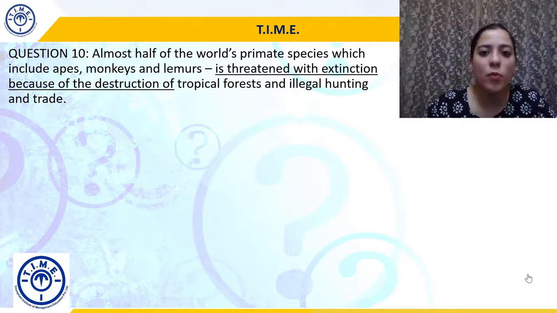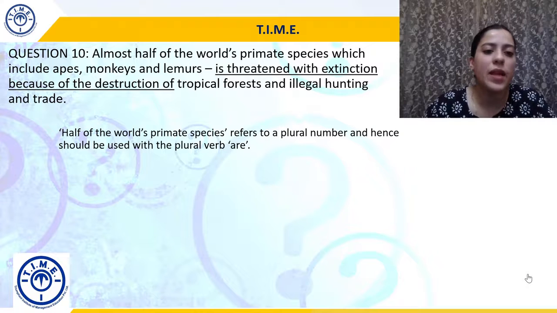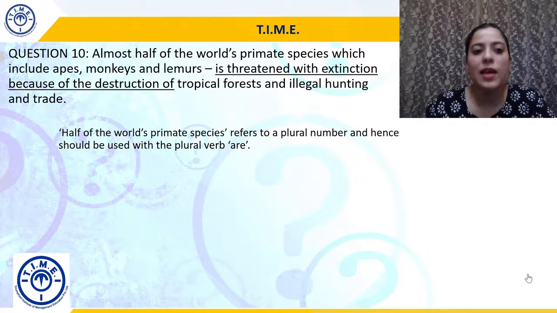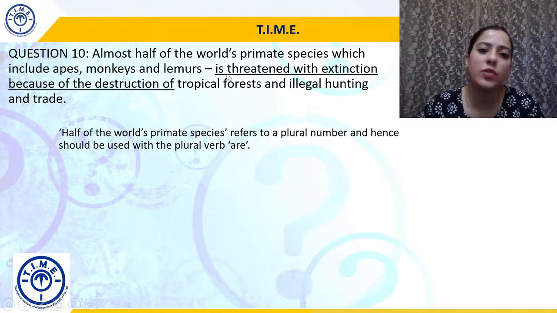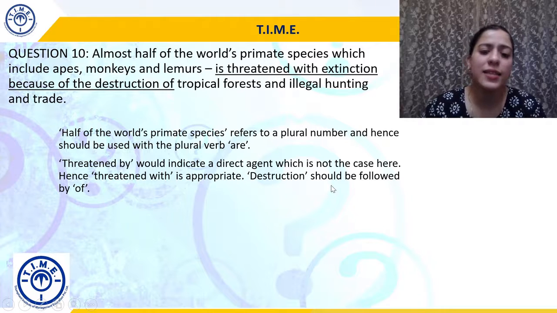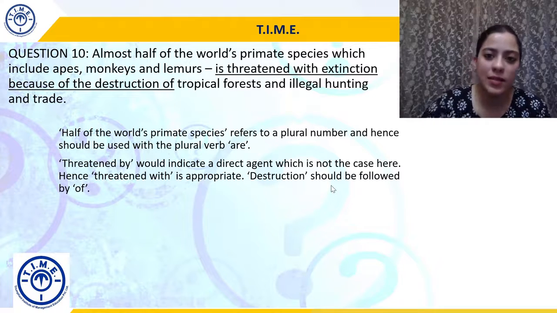So underlying portion ही हम सिर्फ edit कर सकते हैं. So half of the world's primate species refers to plural number obviously. That's why the plural verb are should be used. तो हम यहाँ is नहीं use कर सकते, are आना चाहिए. That's the first thing. Second, threatened by would indicate direct agent.